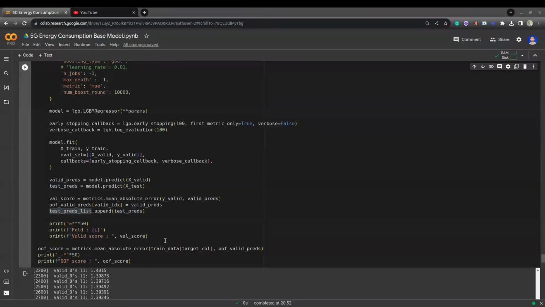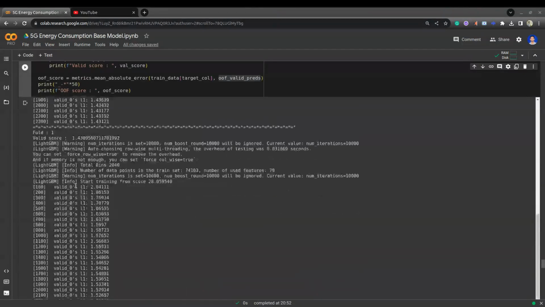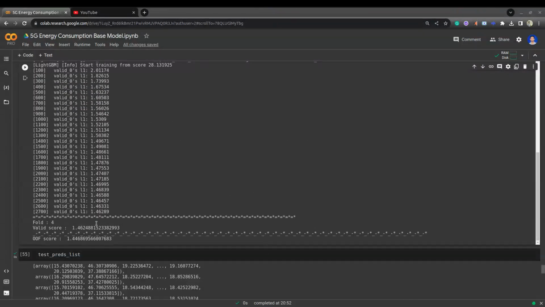Once your five-fold model is trained, I am calculating the out of fold score based on the train data target value and the out of fold predictions. Here you can see I already trained all five folds. So here we are getting cross validation CV as 1.44.